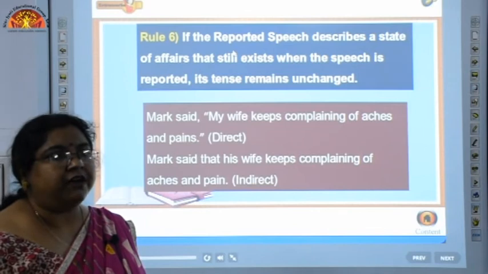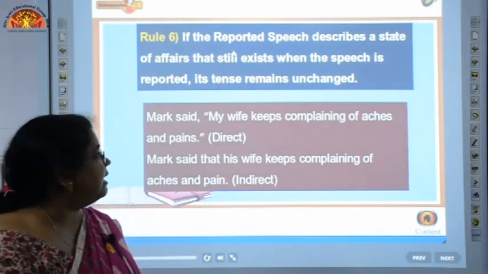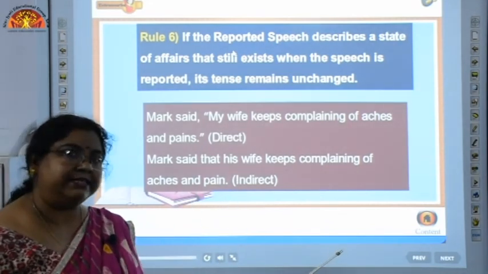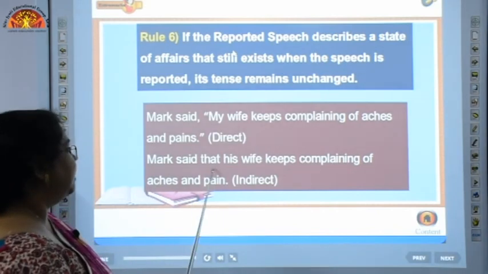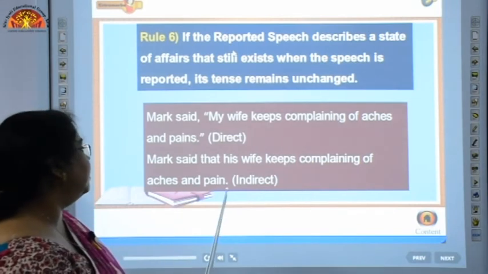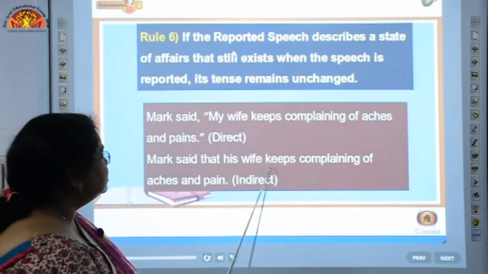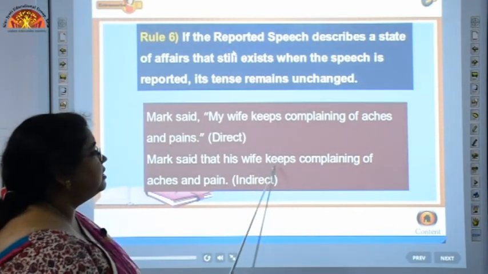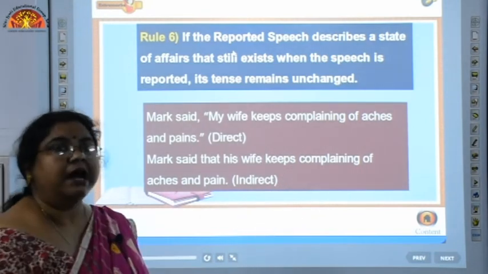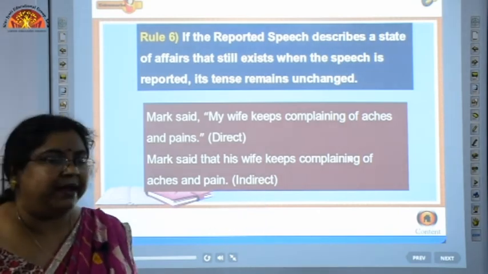Now this state of affairs is still present when this aspect is being reported. Okay. So now in the indirect sentence, Mark said that his wife keeps complaining of X-rays and pains. That means we have not changed the tense of the reported speech section here. Keeps will remain unchanged. Okay. So this is how this rule is being applied.